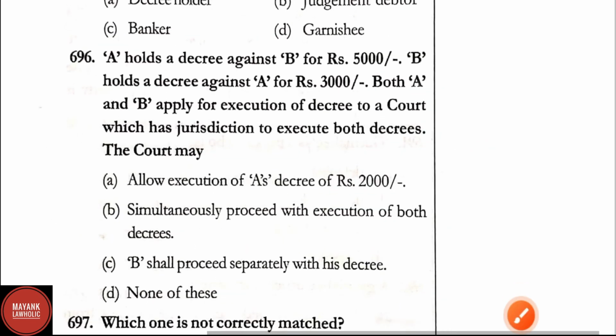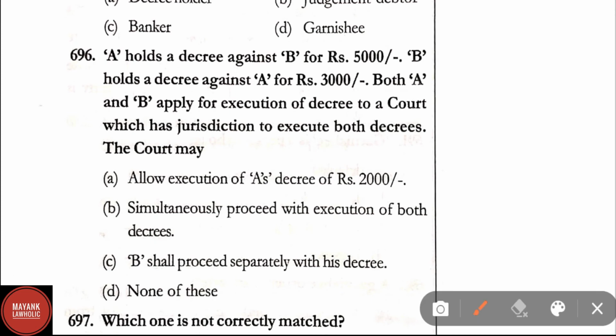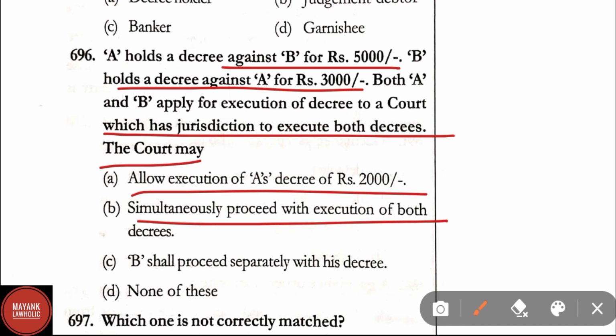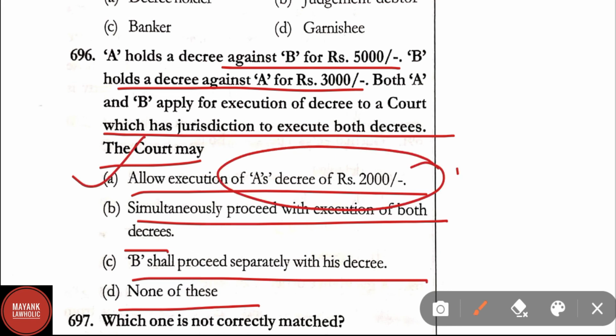Question number 696. A holds a decree against B for rupees 5,000. B holds a decree against A for rupees 3,000. Both A and B apply for execution of decree to a court which has jurisdiction to execute both decrees. The court may allow execution of A's decree of rupees 2,000, simultaneously proceed with the execution of both decrees, B shall proceed separately with his decree, none of these. Here correct answer is option A. Allow execution of A's decree of rupees 2,000.